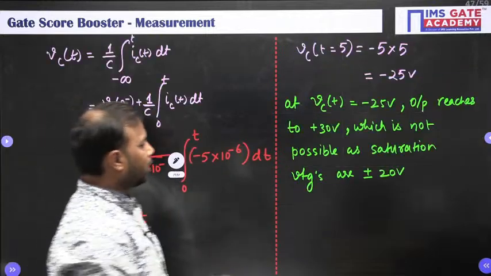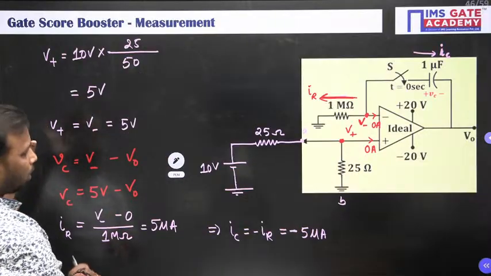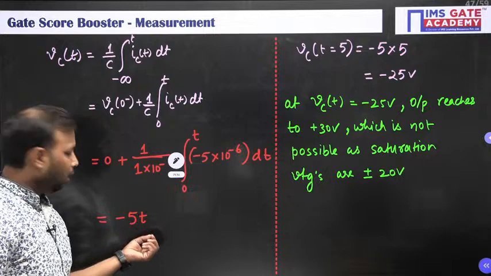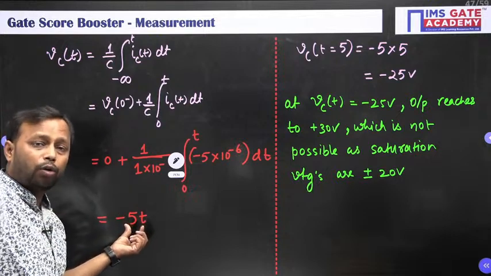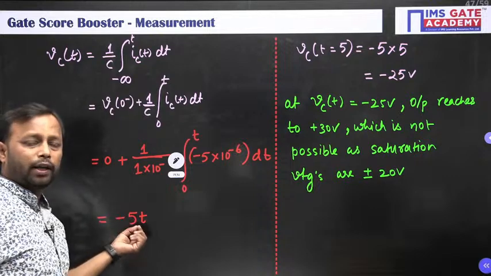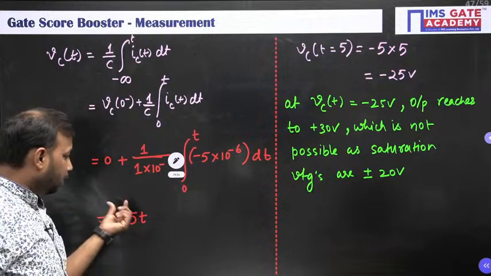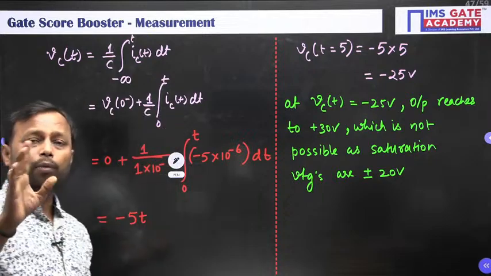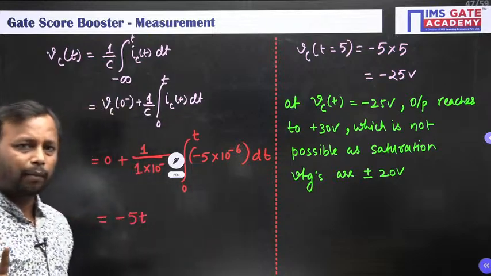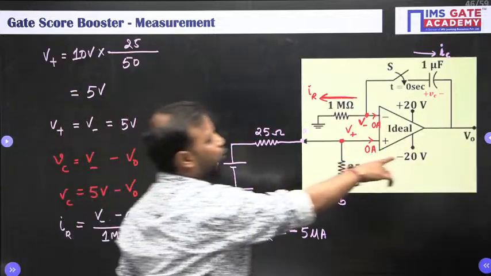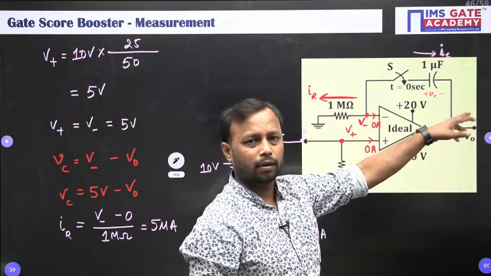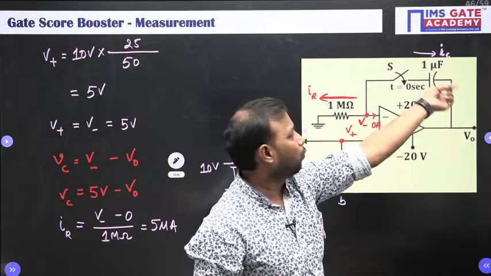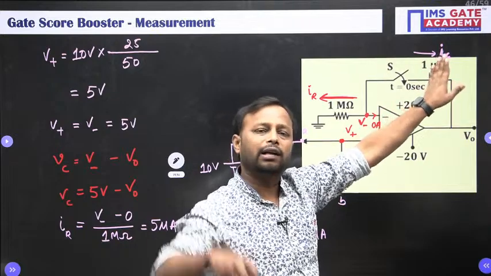See, as soon as your capacitor is going to charge with this equation, for that capacitor voltage where output reaches 20 volt, that capacitor voltage is going to be fixed. It cannot be increased linearly because the output is going to be fixed at plus 20 volt. Did you understand what I mean? This capacitor will keep increasing this output slowly. Now wherever the output becomes 20 volt, whatever the voltage of this capacitor is, that capacitor voltage will now remain fixed till the time t equal to infinity.